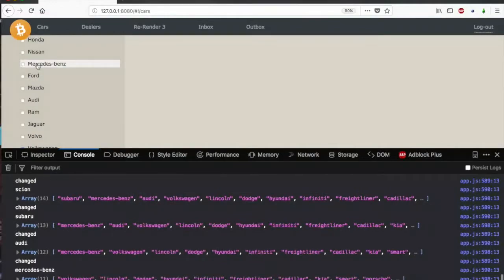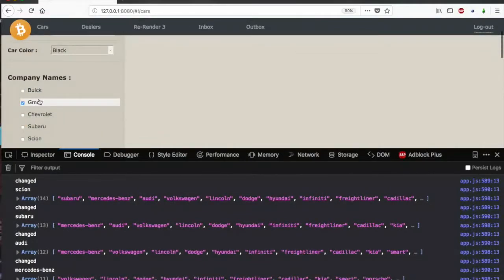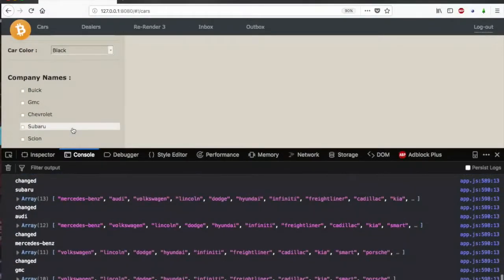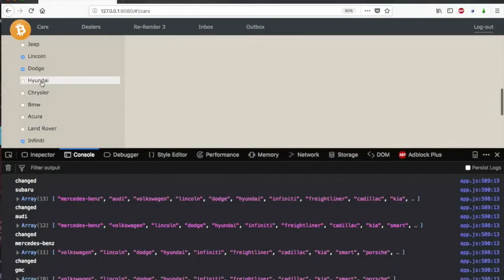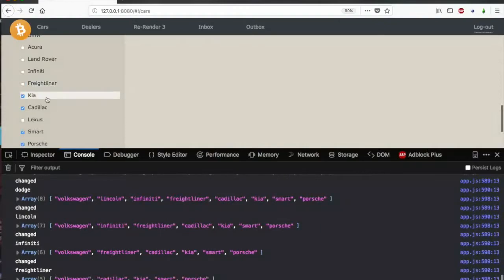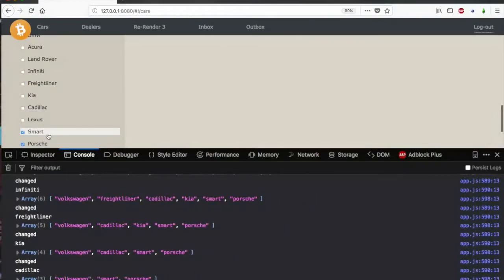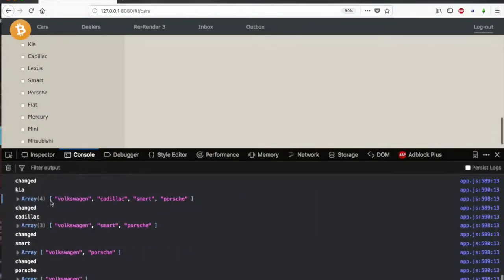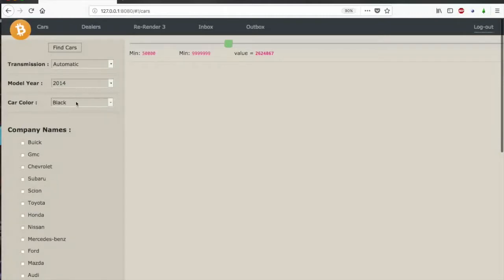And so these are all the cars that I've selected, which I'm using for querying my database. So as you can see, I can add and delete cars. So I think these do not have any car of that.